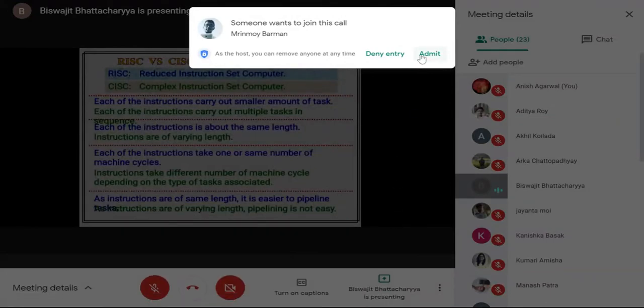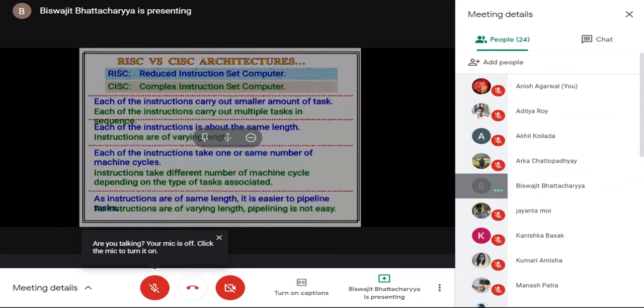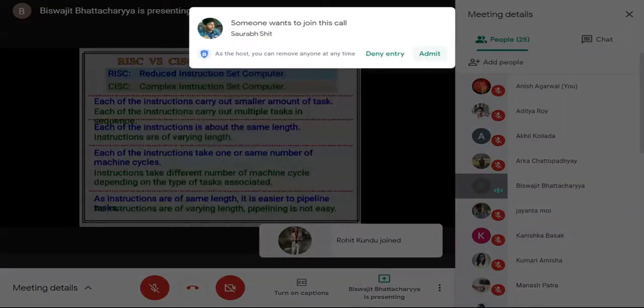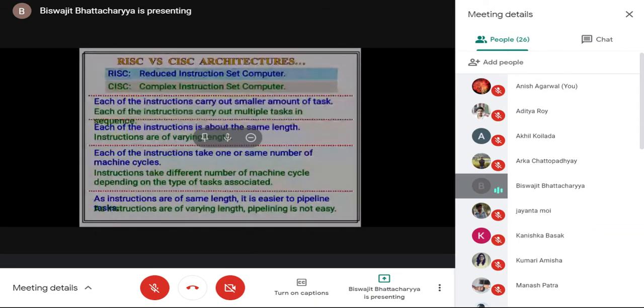RISC and CISC. What do you mean by this? Reduced instruction set. There are computers, or rather processors, that are working on some simple sets of instructions. The instructions are of very simple type. Each instruction can perform only a simple, basic job. So when we want to execute some complicated task, we have to use a number of such simple instructions in various combinations to get our job done.